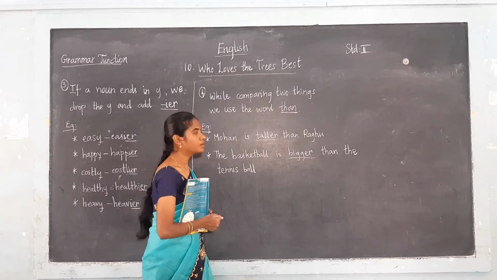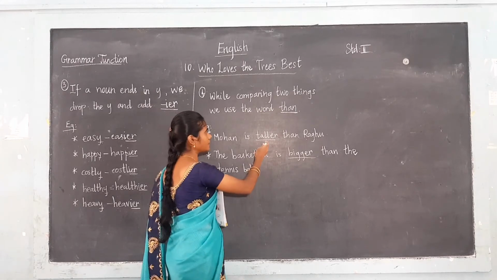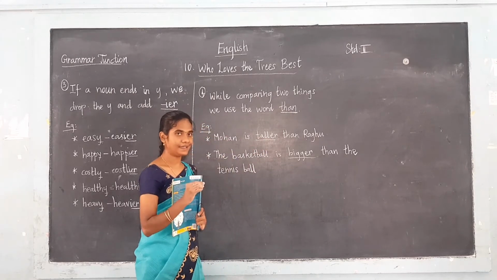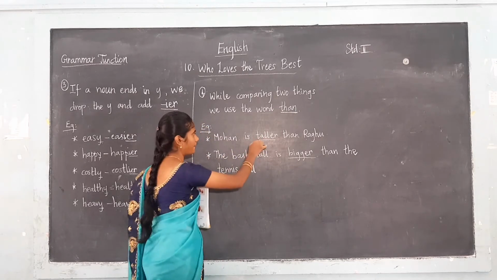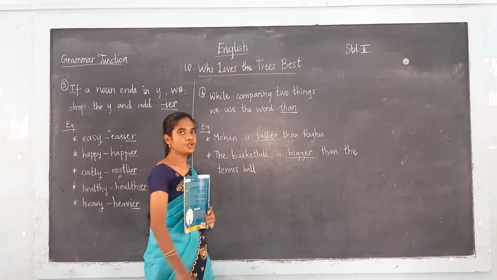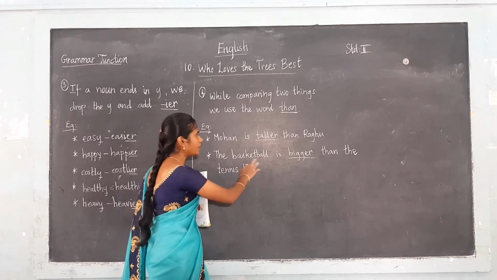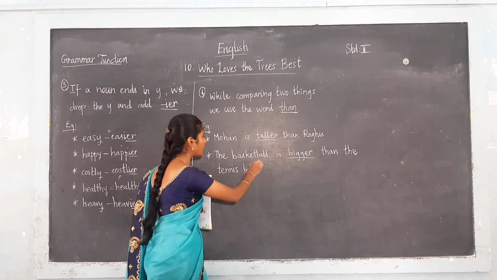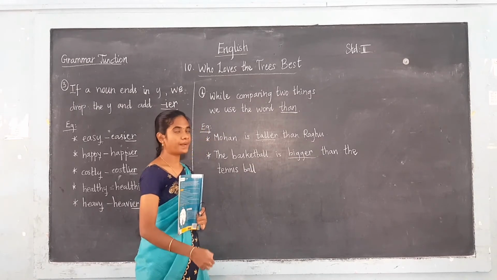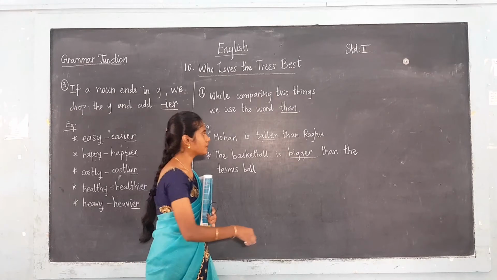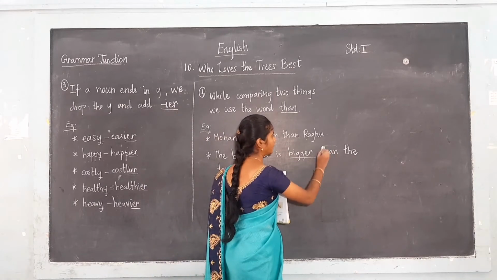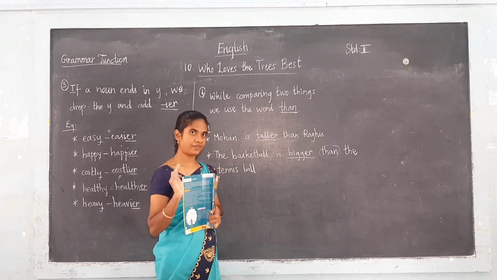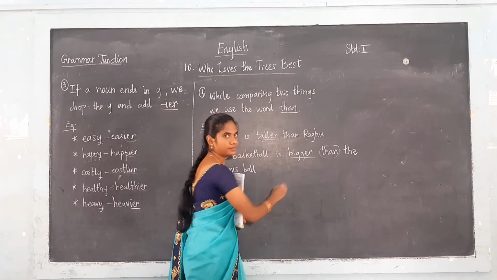And here, what is the adjective? It is a comparative adjective, that is taller. To the word tall, we are adding er, taller. It is a comparative degree. We are comparing two persons. Next one, the basketball is bigger than the tennis ball. They are comparing a basketball with the tennis ball. They are comparing two things. For that you have to use the word than. While we are comparing, you have to definitely use the word than.